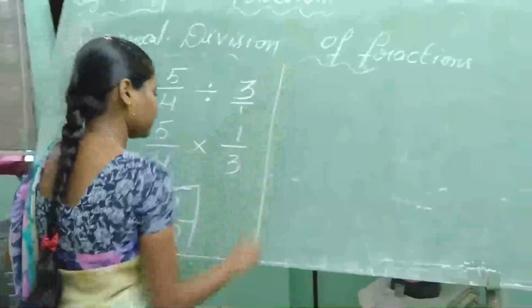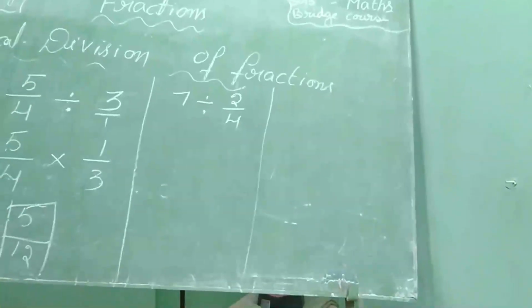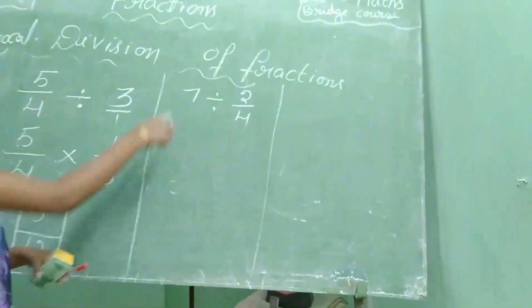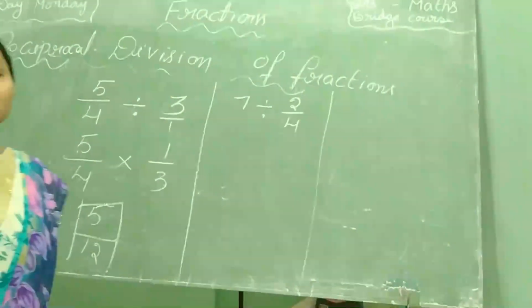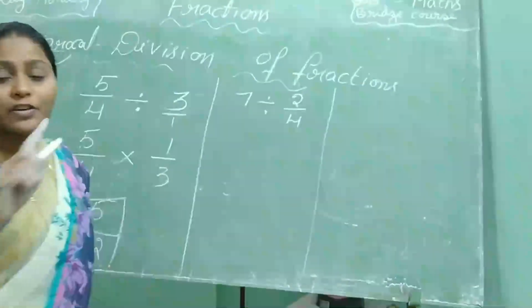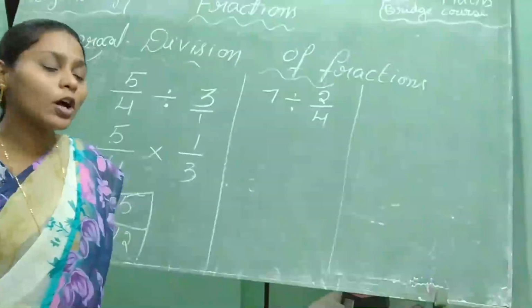Another example, 7 divided by 2 by 4. Once you observe here, is the division symbol there or not? Yes. Is a fraction there or not? Yes. So division is changed to into. In a fraction, division is changed to into.